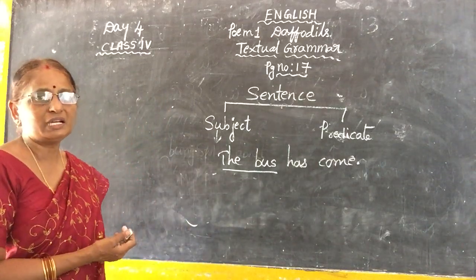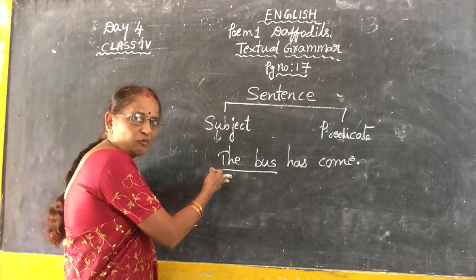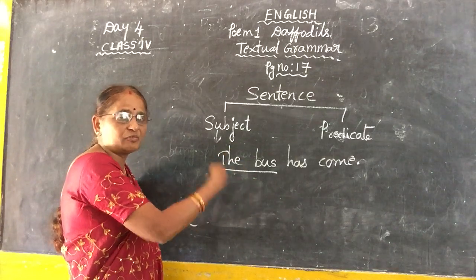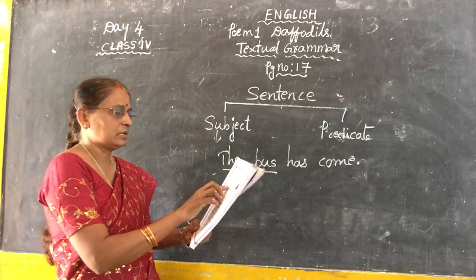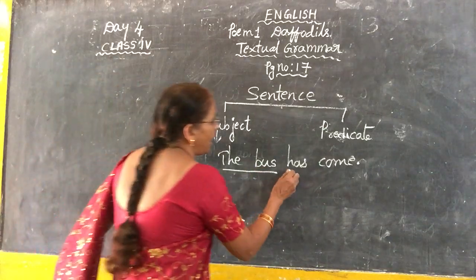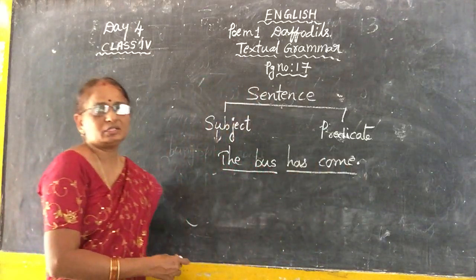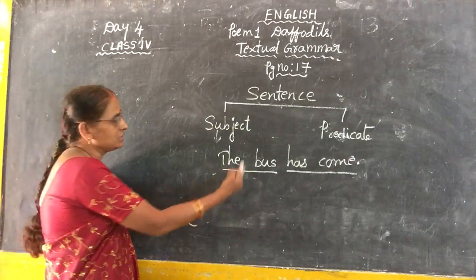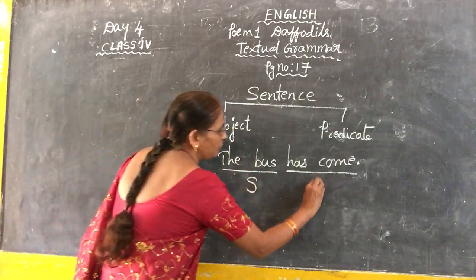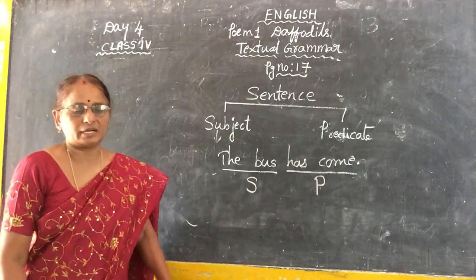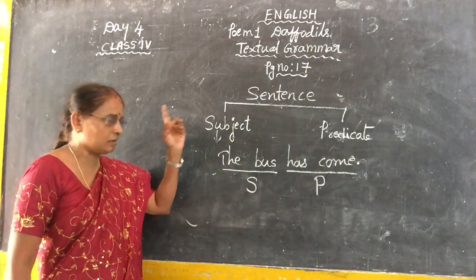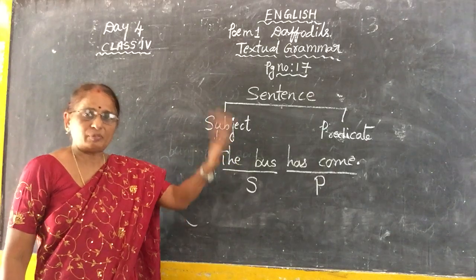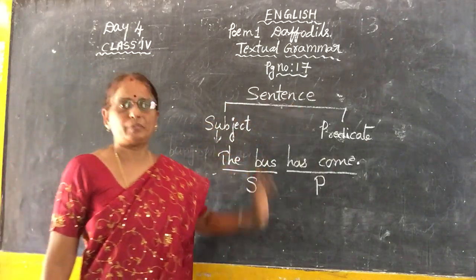We are talking about a thing, it is called bus. What is the next information? Further information about the bus is called predicate. The subject is the bus and the predicate is has come, children. So the sentence we have divided into two parts, subject and predicate. Follow, children. First, to whom we are discussing, talking is called subject. The next information about that subject is called predicate.